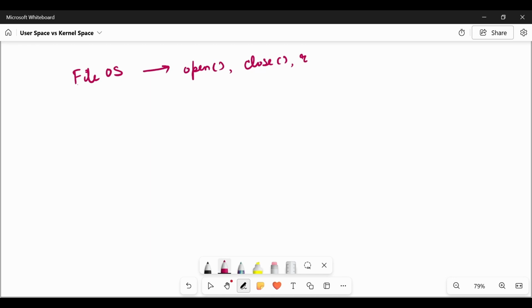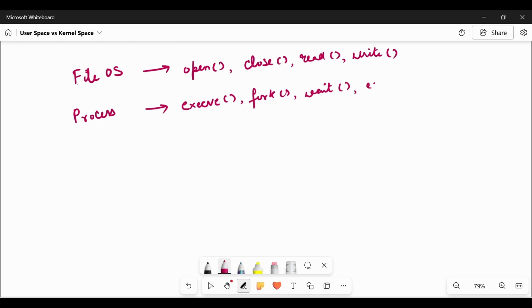Performing any read or write operation, all are system calls. For processes, you will do fork, execv, wait, all are system calls. Like we have been seeing in strace: execv, fork, wait, and exit system calls. These are all system calls.